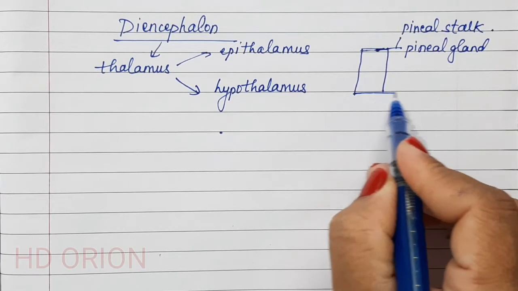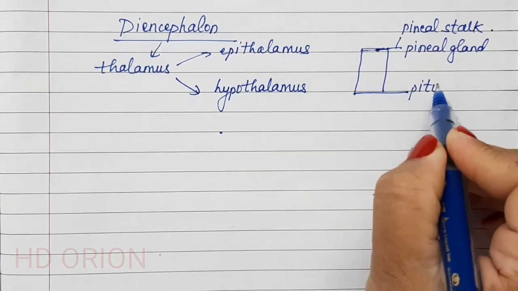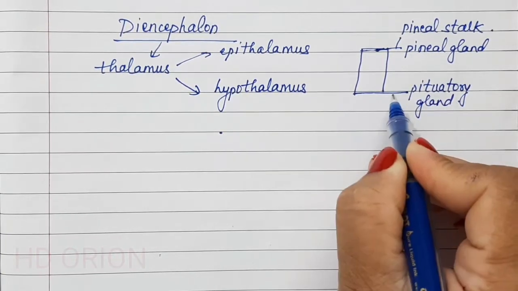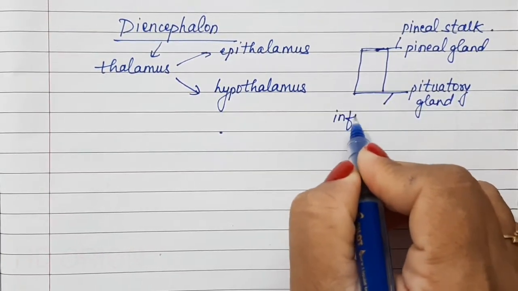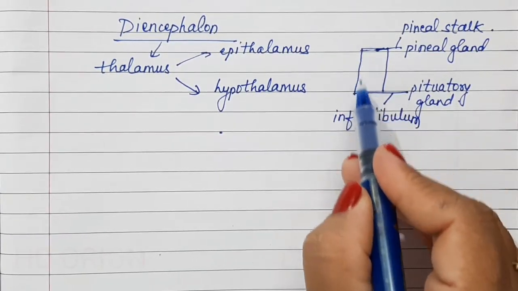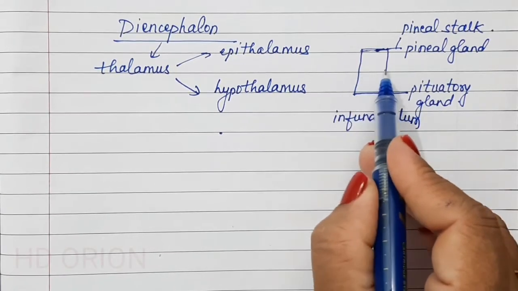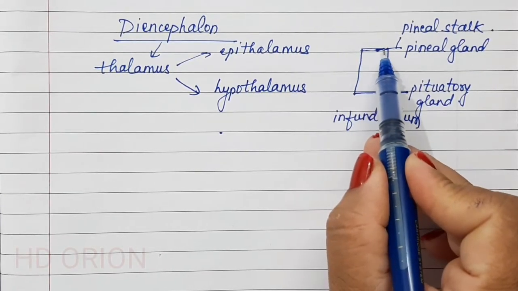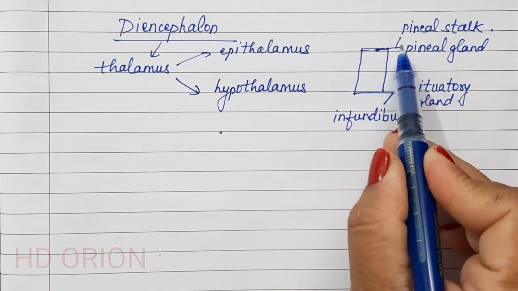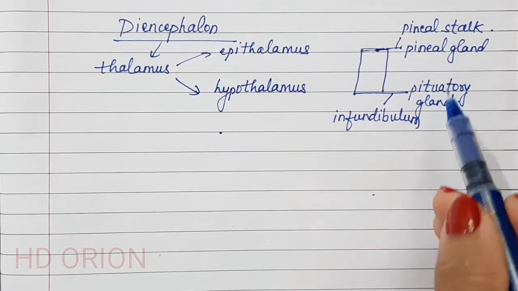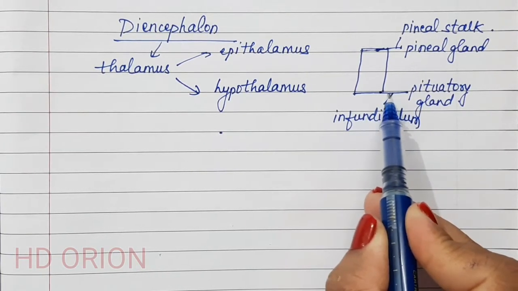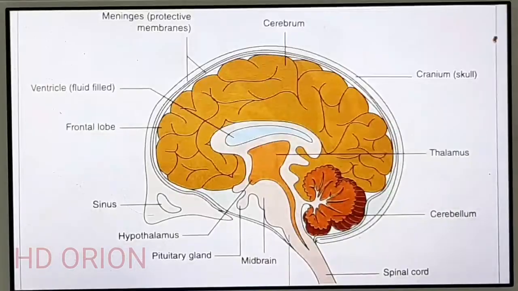While to the hypothalamus is attached the pituitary gland, which is also known as the master gland, and this is attached by a stalk called the infundibulum. So the diencephalon is actually a hollow structure. The lateral walls are called the thalamus. The roof is the epithalamus, from which a pineal stalk arises and is attached to the pineal gland. It is an endocrine gland. The pituitary gland is also an endocrine gland, but it is attached to the hypothalamus by the stalk called the infundibulum.